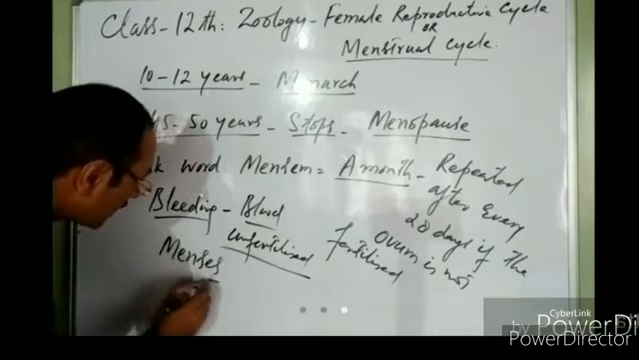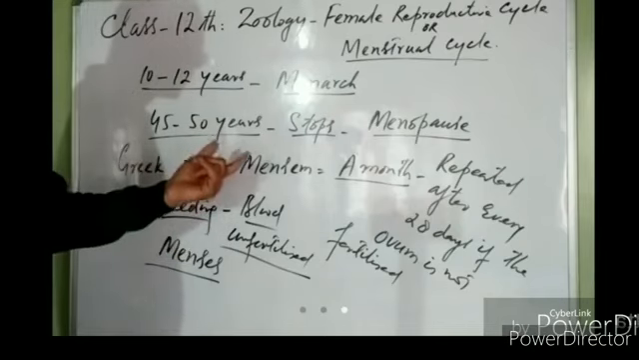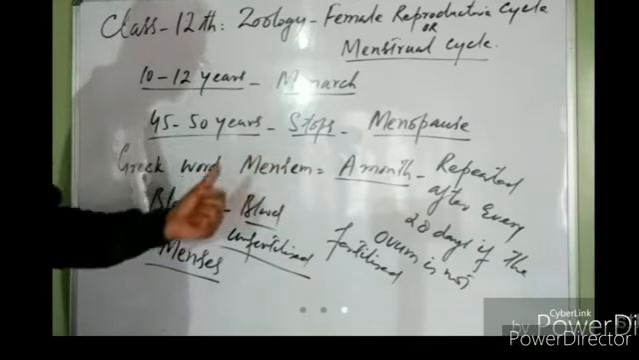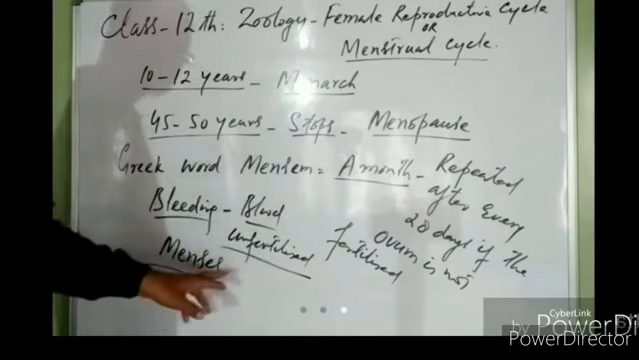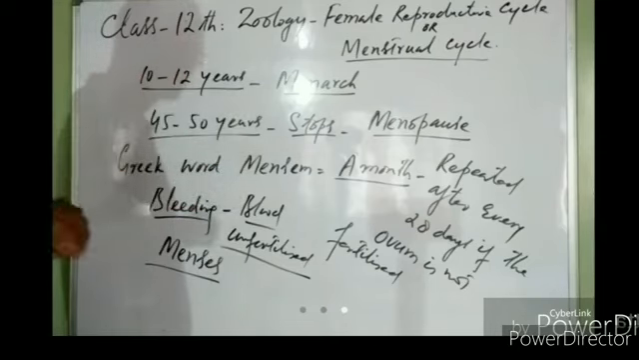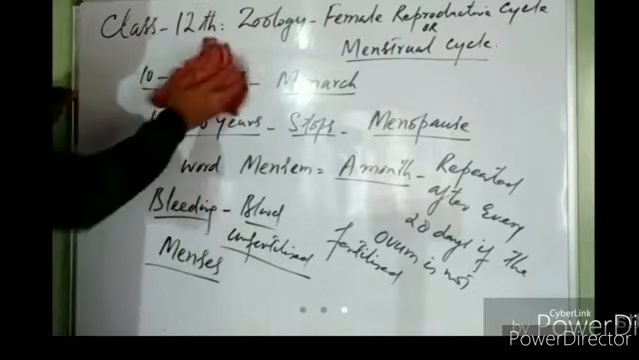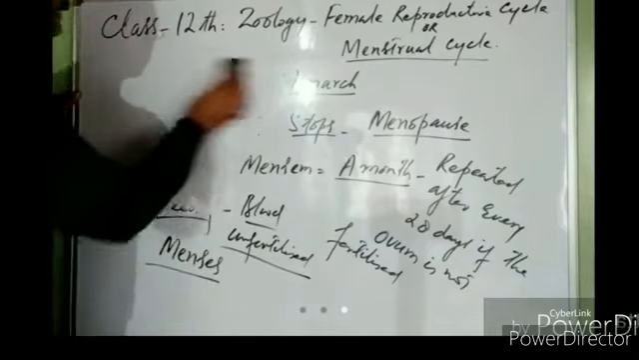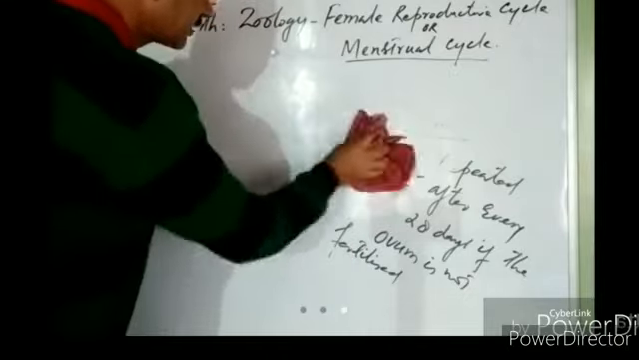So if the ovum remains unfertilized, a human female is likely to suffer from loss of blood after every 28 days. This loss of blood after every 28 days, when the ovum remains unfertilized, is known as menses, and the cycle is known as menstrual cycle. So we can study this menstrual cycle under following heads. I will divide this menstrual cycle into following phases so that we can completely understand what is happening during this menstrual cycle.